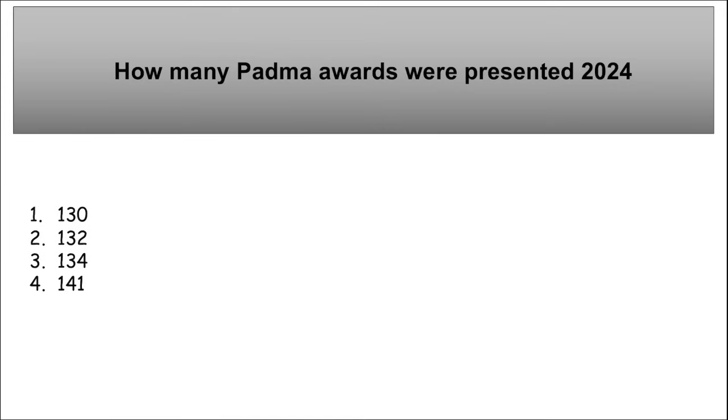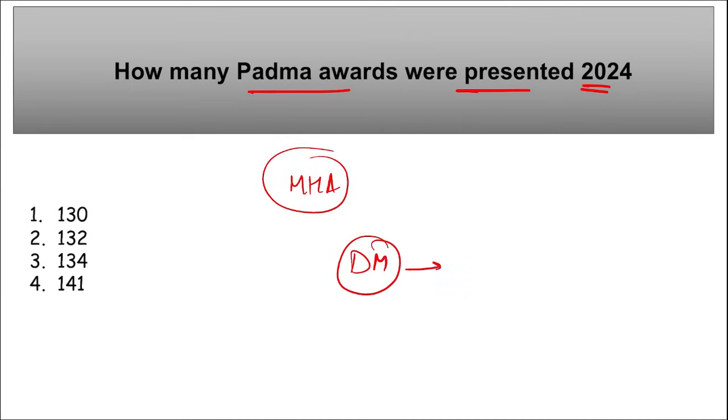Next is how many Padma Awards were presented in 2024. So recently, Ministry of Home Affairs announced Padma Awards for 2024, and remember President Droupadi Murmu ma'am presented these Padma Awards. To how many individuals?